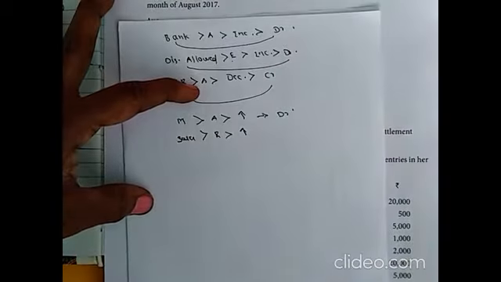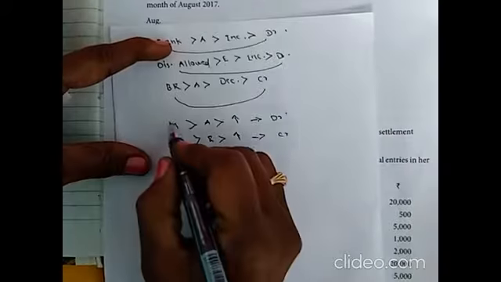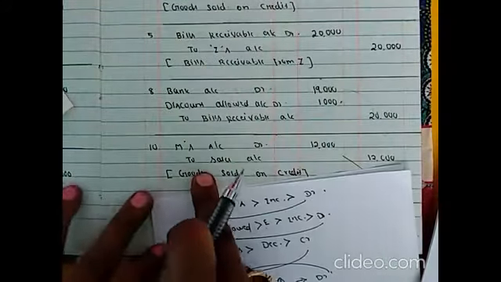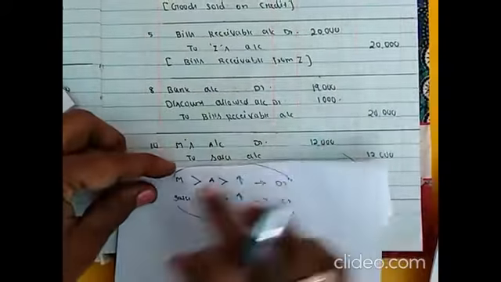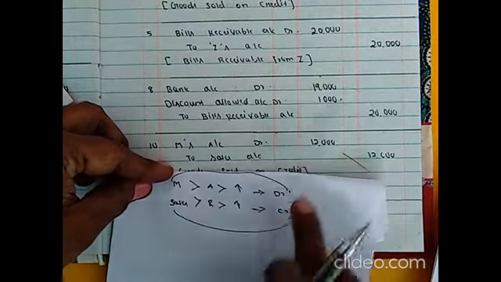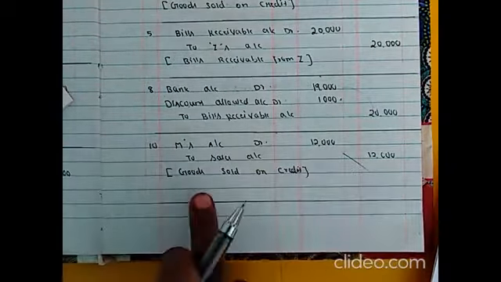Sales revenue increase means credited. So M account debited, sales account credited, 12,000. Goods sold on credit.